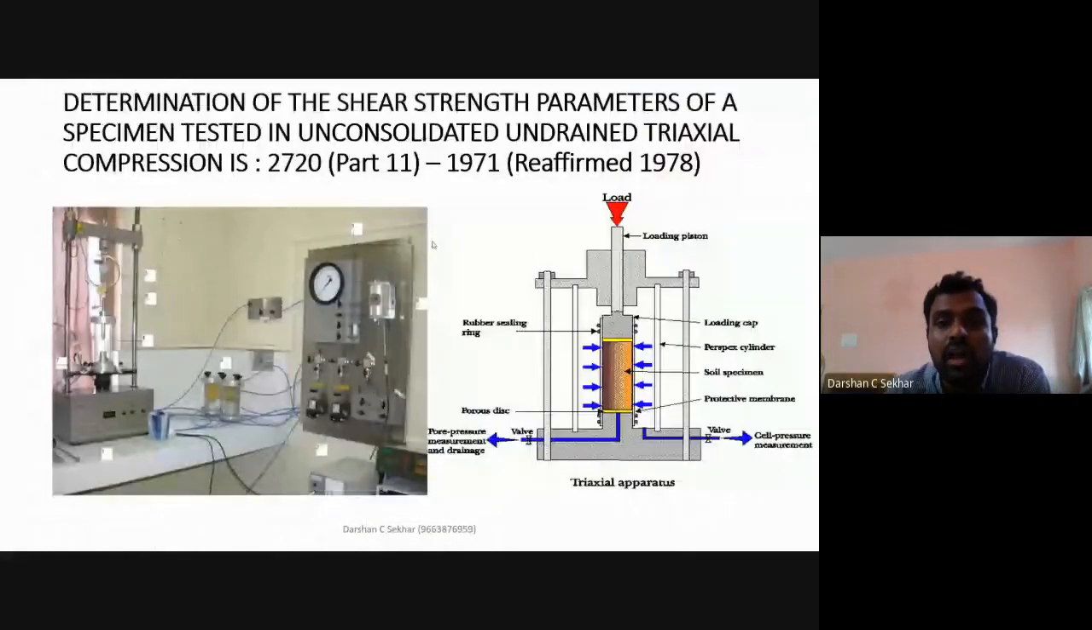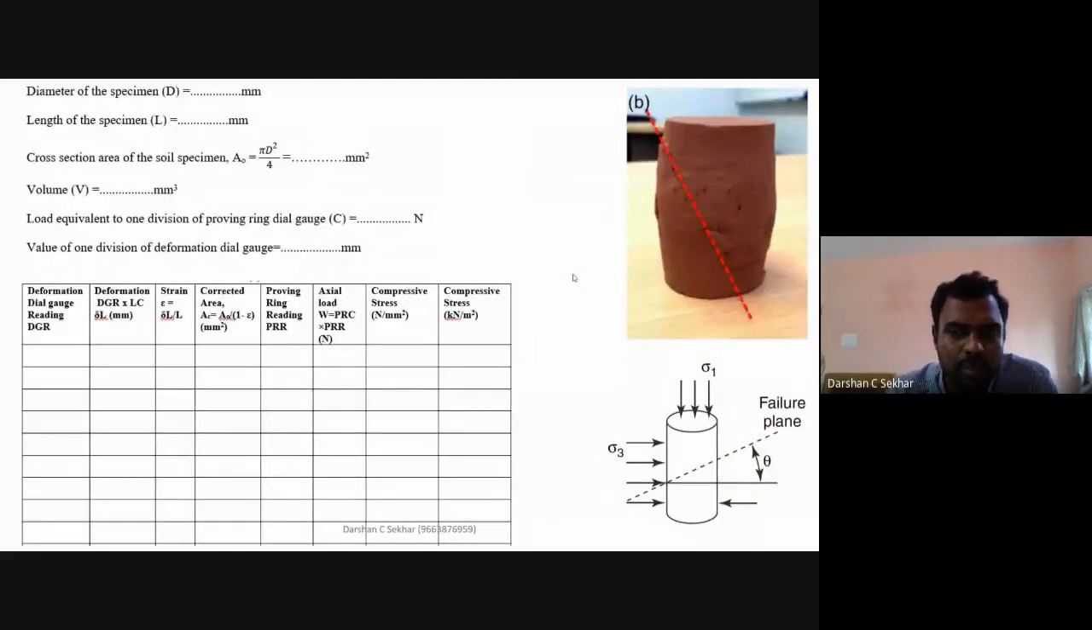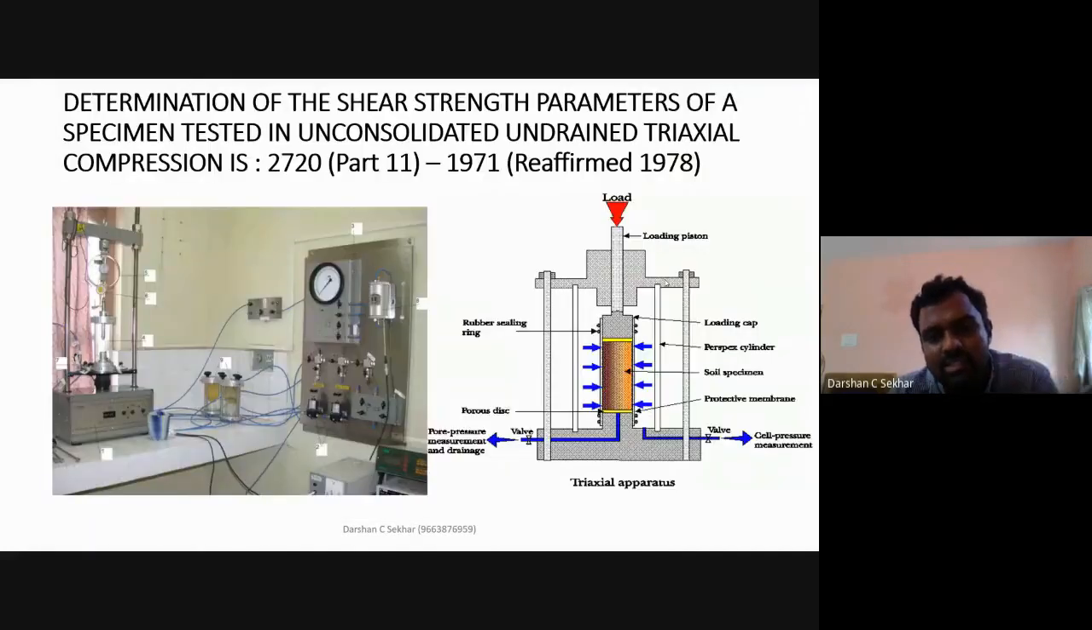The third and last test is triaxial testing. Now, what's the main difference here? The sample preparation for unconfined compression testing and triaxial testing is the same. There is no change at all. It is common throughout. The only change is, as the name itself indicates, it is triaxial, in the sense that in all the 3 directions, X, Y, and Z, there is some pressure.